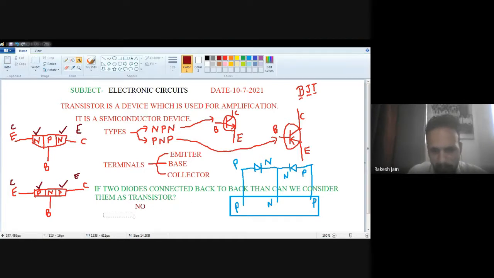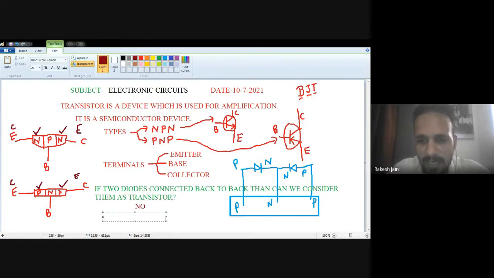Why? Because the base width should be thin, but if we connect two diodes back to back, it will be thick. The base width should be very narrow, but if we connect two diodes back to back, it will be large.